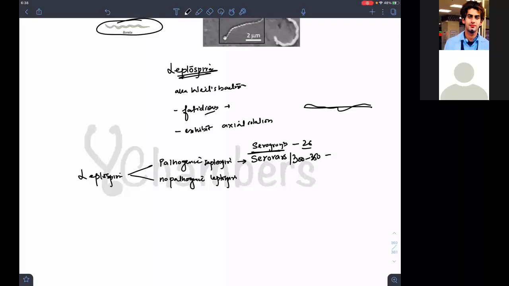Non-pathogenic is Leptospira biflexa. So we have pathogenic interrogans. I hope you remember this. Leptospira interrogans and Leptospira biflexa.